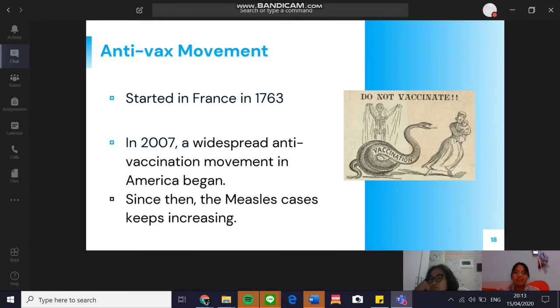unvaccinated. And in Europe, there were about 5,000 cases of measles in 2016, 24,000 in 2017, and 84,000 in 2018. And some believe such a high number is caused by the anti-vax movement.